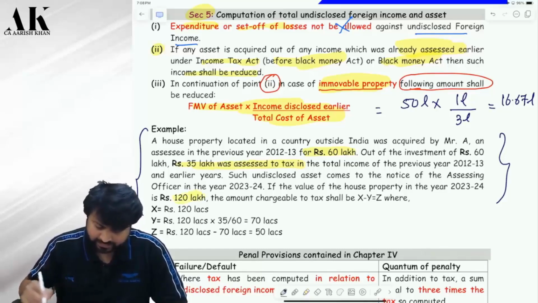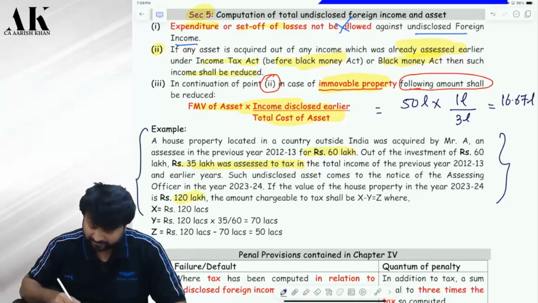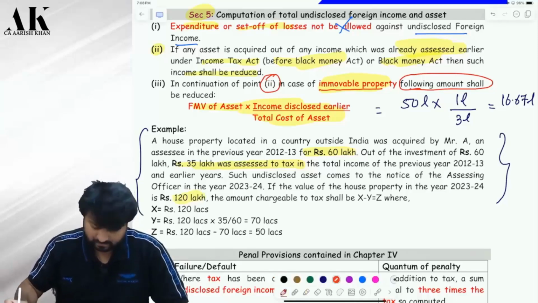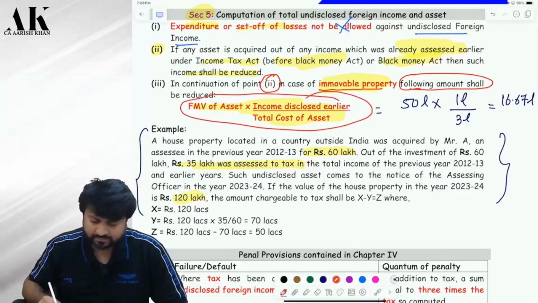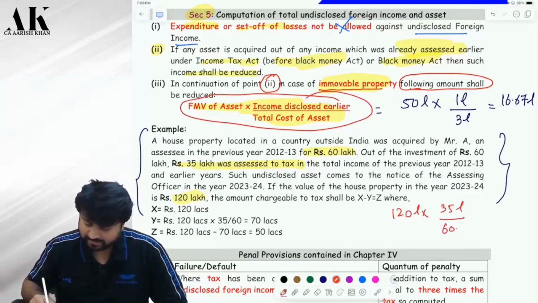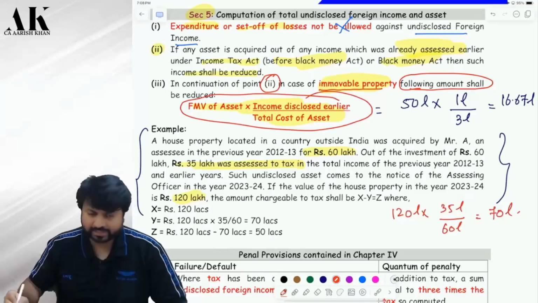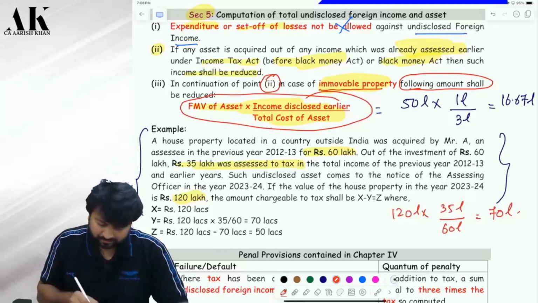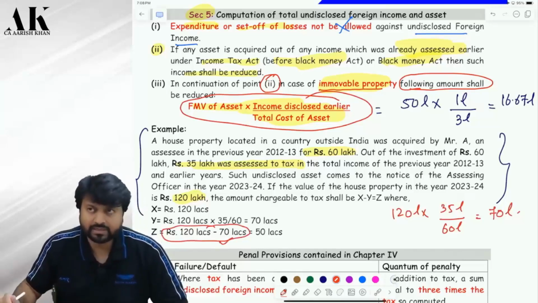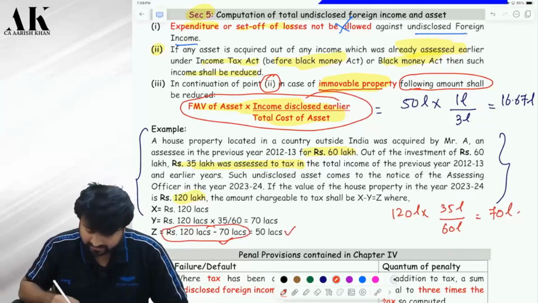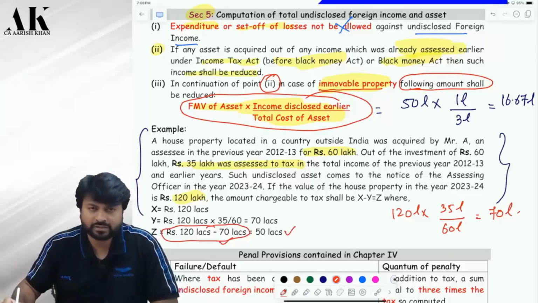Okay. So, will you reduce 35 lakhs directly from 120 lakhs? No, you will reduce by this formula. See on the board. What is the FMV of the asset? 120 lakhs. What is the income disclosed? 35 lakhs, divided by the cost of the asset, 60 lakhs. This will come to 70 lakhs. Now this much will be reduced from your asset value. Can you see this? 120 minus 70 lakhs. Therefore 50 lakhs is your value of undisclosed asset. Is it clear to all of you?